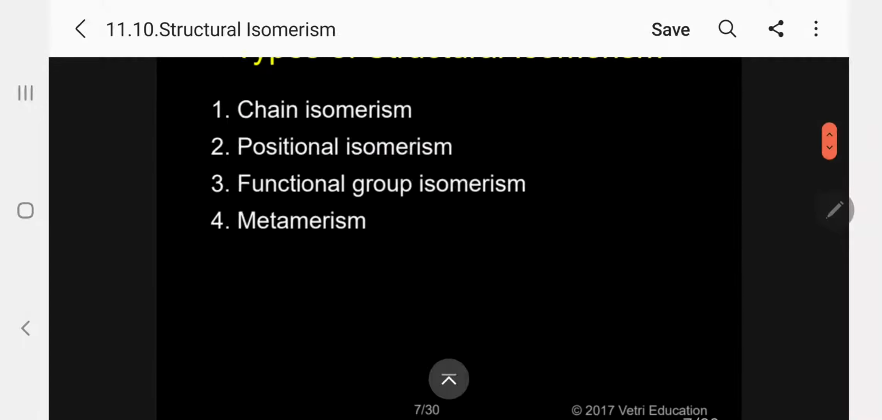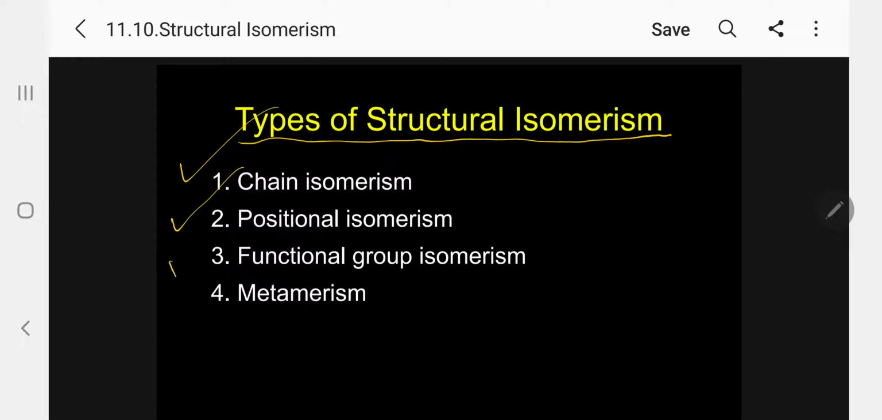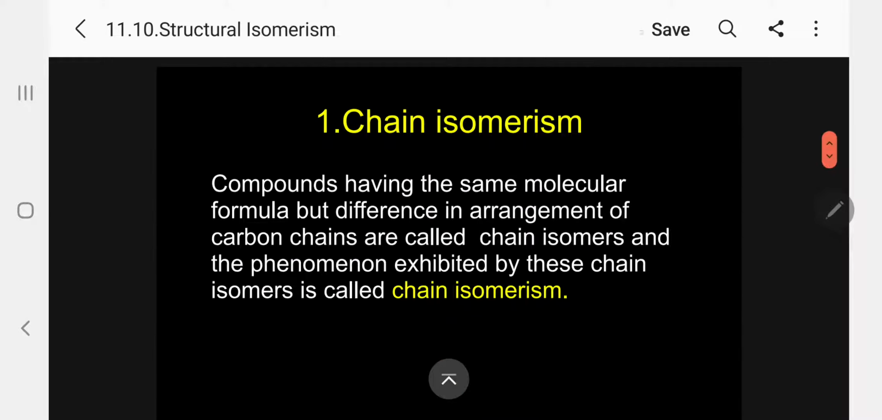Please follow. So, these structural isomers I can further classify into four types. I will discuss here types of structural isomerism. Structural isomerism can be broadly classified into four types: 1. Chain isomerism. 2. Positional isomerism. 3. Functional group isomerism. And 4. Metamerism. Please follow. So let me discuss one by one. First, let me concentrate on chain isomerism.